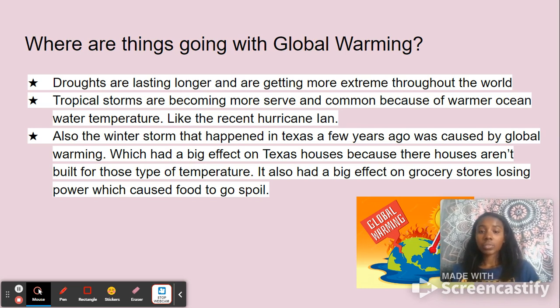And the last one is the winter storm that happened in Texas a few years ago, which was caused by global warming. It had a big effect on Texas houses because their houses aren't built for those types of temperatures. It also had a big effect on grocery stores and power, which caused food to spoil. When that winter storm happened, people lost power for multiple days. People couldn't drink water. They had to start boiling water. The stores were running out of food. They would lose power, so they would be closed for a few days, which caused meat and stuff in the frozen section to spoil, all because of global warming.